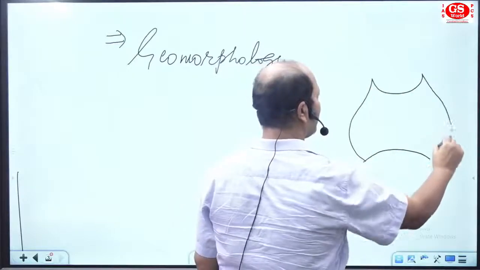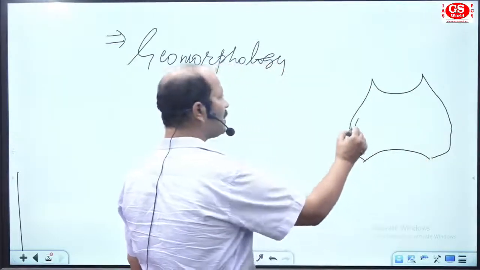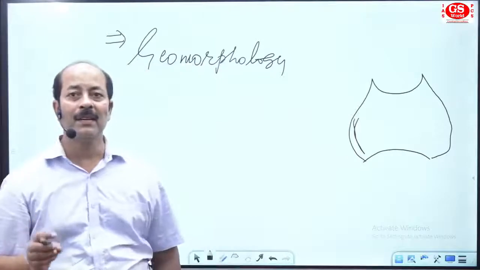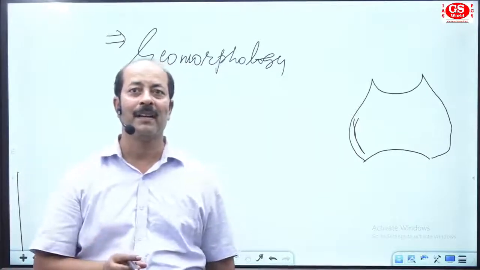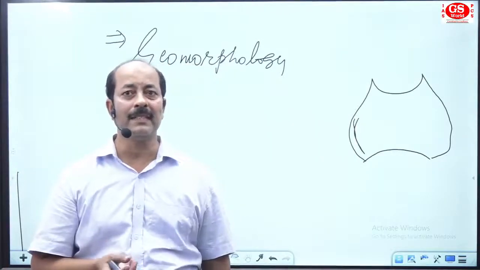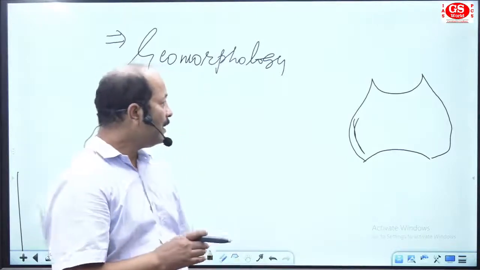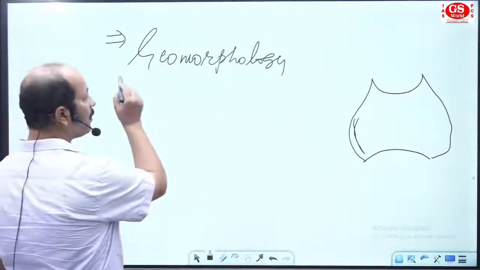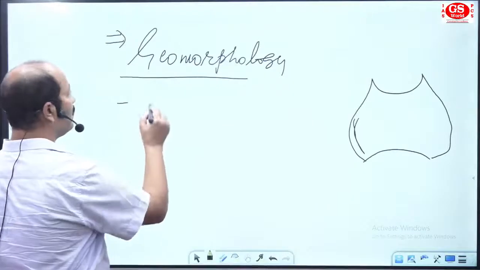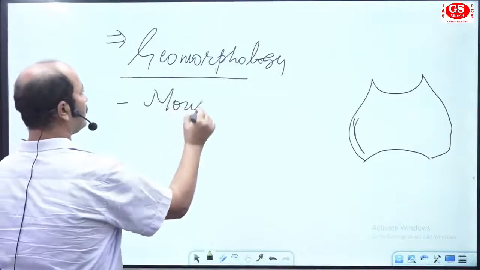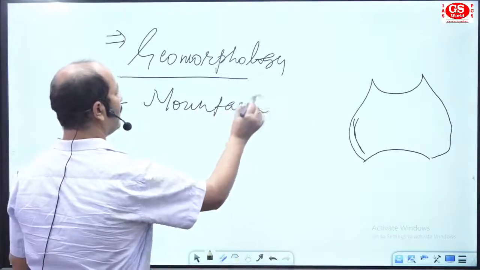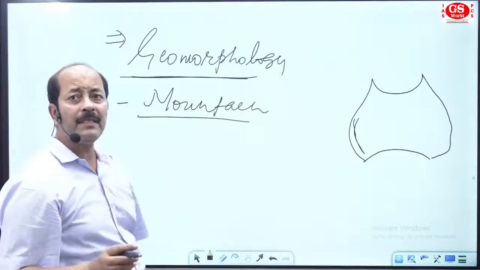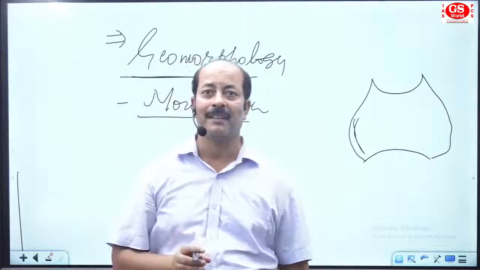Suppose you have Australia. On the western part of Australia, you have the location of the Darling Range. So it was a unique question. Second, in geomorphology, they asked about the mountain section, the location of new folded mountains.